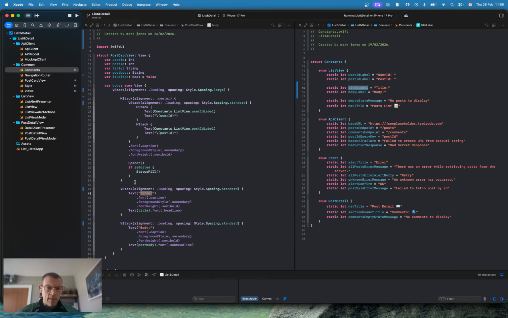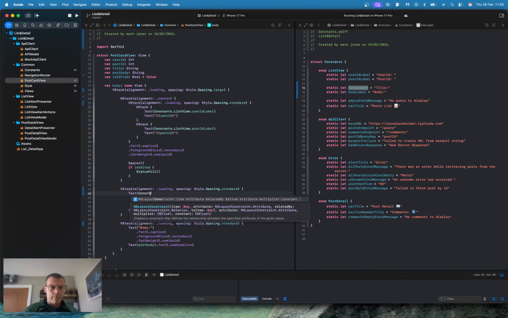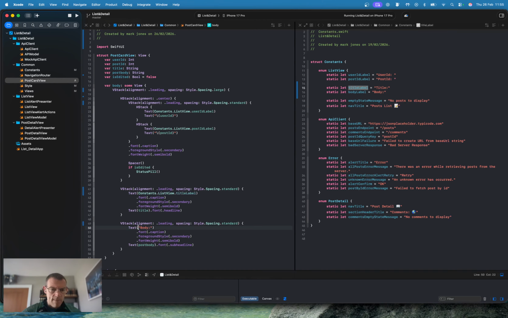Okay, let's pull these out. So this is a constants dot list view dot title label. There we go. Let's grab this for copy and paste and use the body in here. Body label, that's fine.